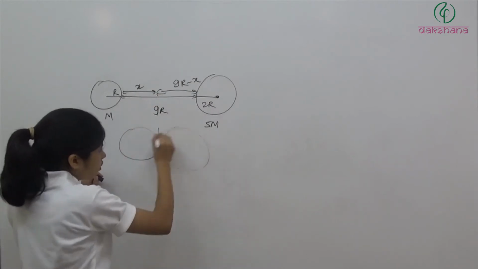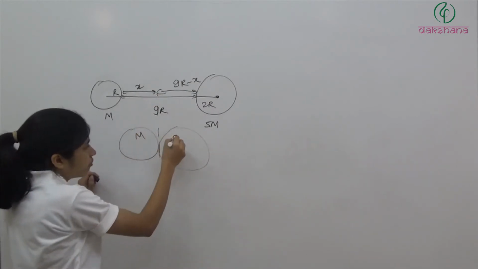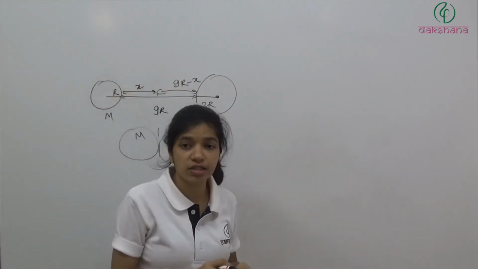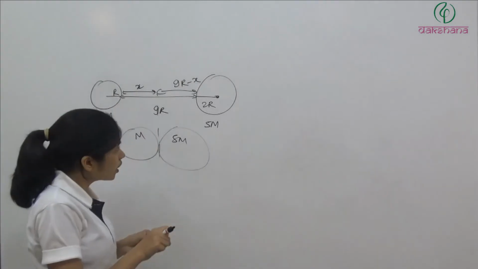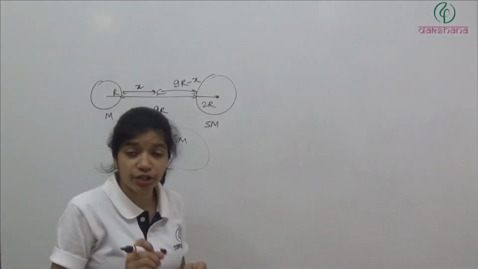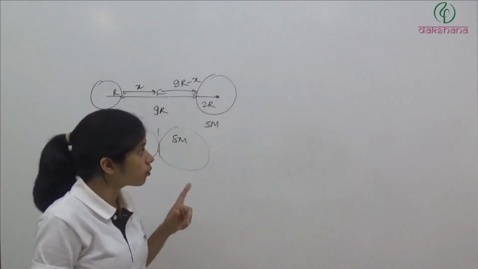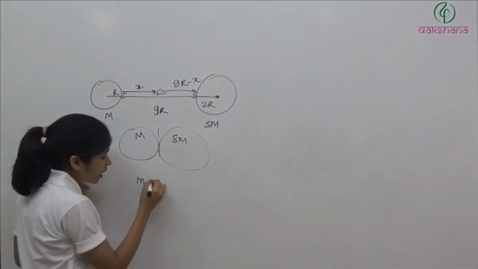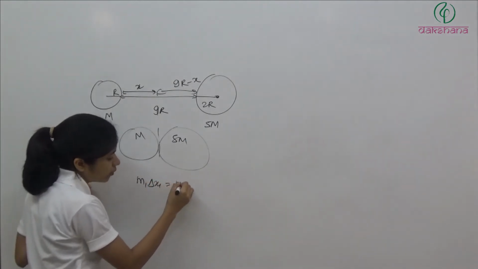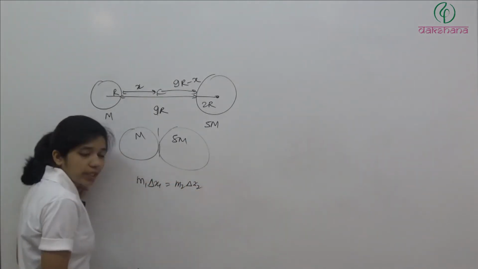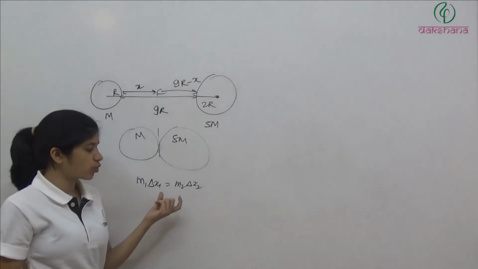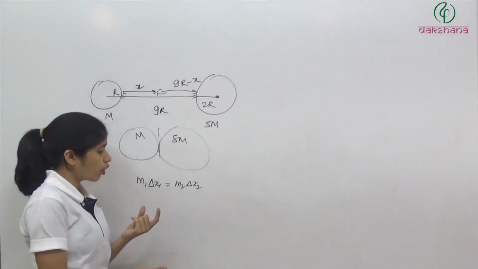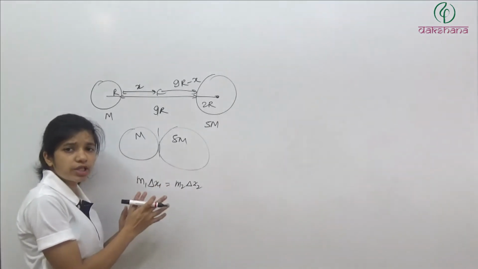So this has covered x, this has covered 9R minus x, and now they are like this. One is here and another one is here. M and 5M. Clear? So this one has covered a distance x, this one has covered a distance 9R minus x. And by now you must have completed the lecture of motion of center of mass. So from there, what we can write? We can write, we have done that m1 delta x1 is equal to m2 delta x2. ये किया था हमने. m1 delta x1 is equal to m2 delta x2. Displacement of 1, displacement of 2. Or just if we are talking about just the magnitude.